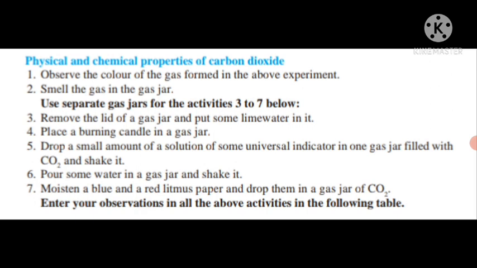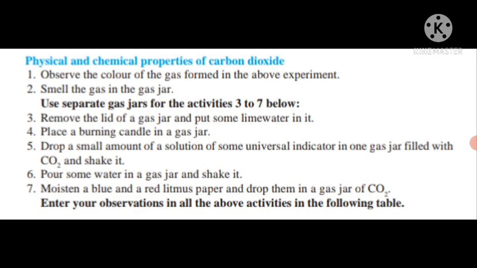Number 4, when we place a burning candle in the gas jar, the burning candle extinguishes. It means carbon dioxide does not help burning. Number 5, we drop a small amount of universal indicator in the gas jar. Then the color of the universal indicator becomes yellow-orange. It means the carbon dioxide present in the gas jar is acidic in nature.